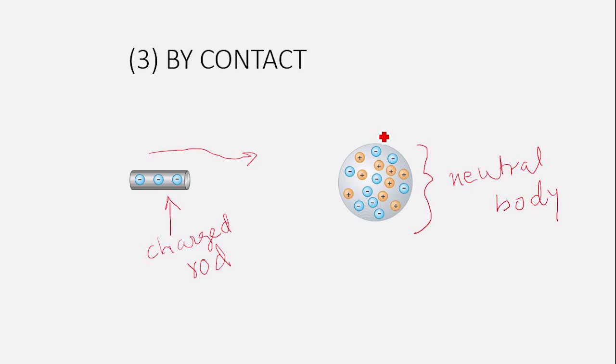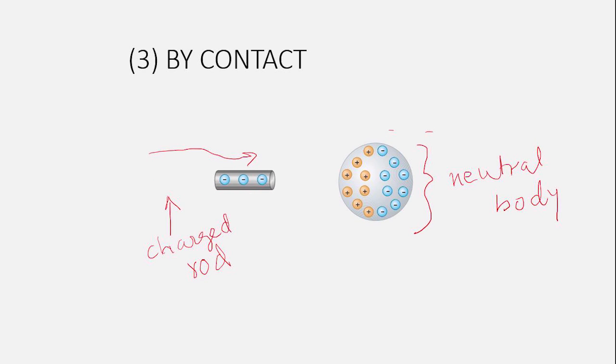due to the induction process, the charge on this neutral body is separated. See, there we see the separation of the charges. Since this rod is negatively charged, the negative charge of this body is repelled to the right side while the positive charge is attracted towards the rod.